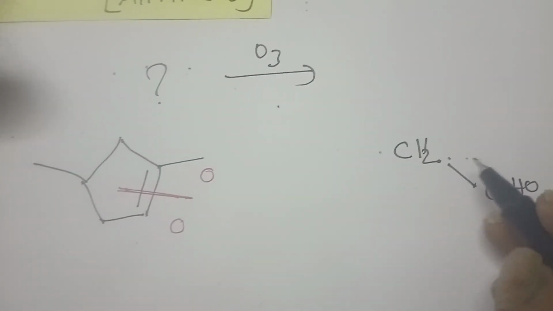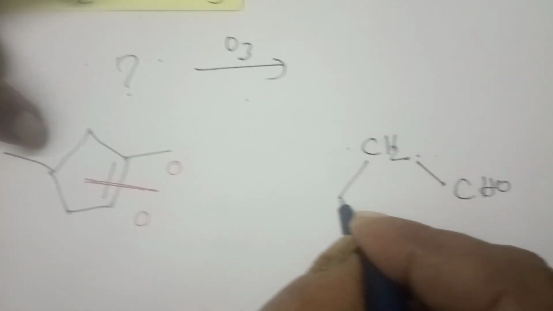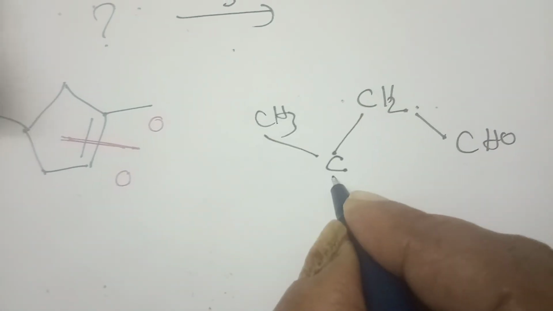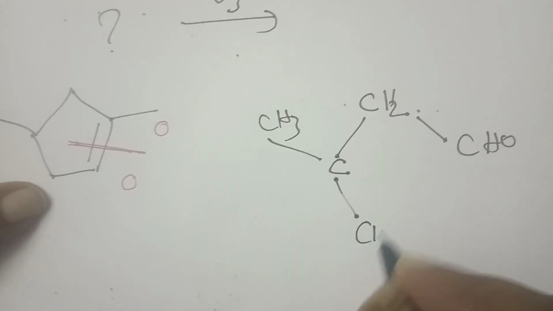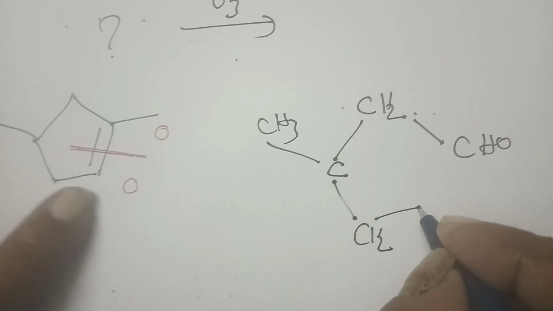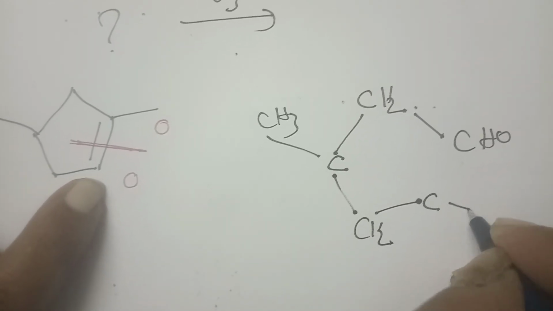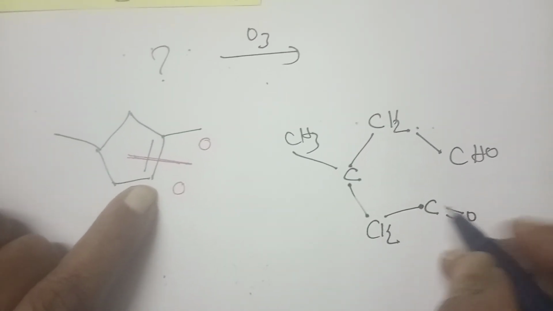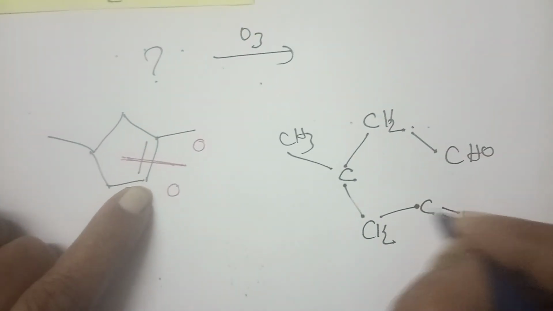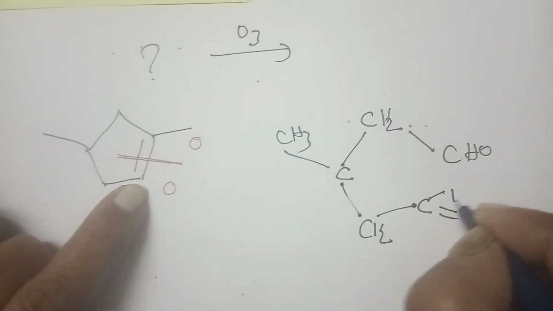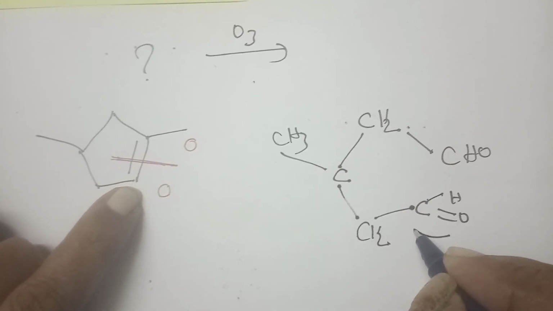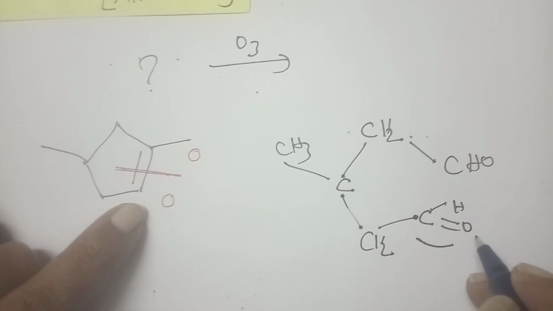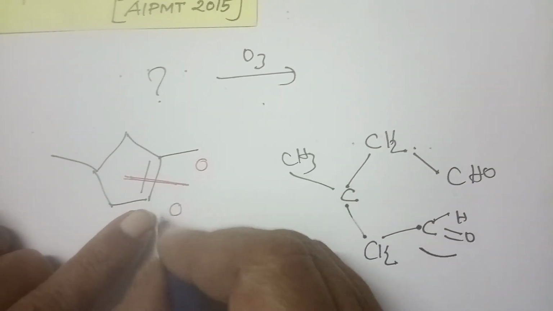Now you come here, this one, this carbon. Afterwards, put one line and here one carbon, put a methyl group. This we know is a methyl group. This carbon, put one line and here you have CH2. Again put one carbon. On this carbon I am putting a double bond O. So this is double bond O. To complete the valency, I am putting hydrogen. So what I have is, this side is called a keto group. This group is called the aldehyde. Okay, now here this one.